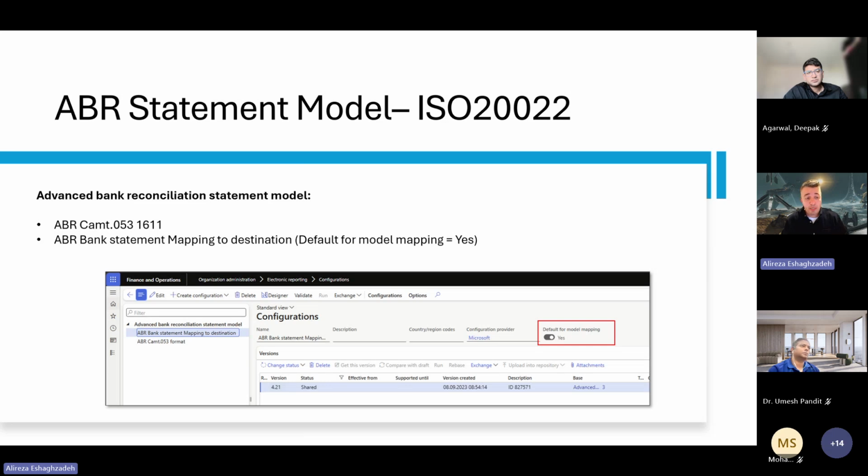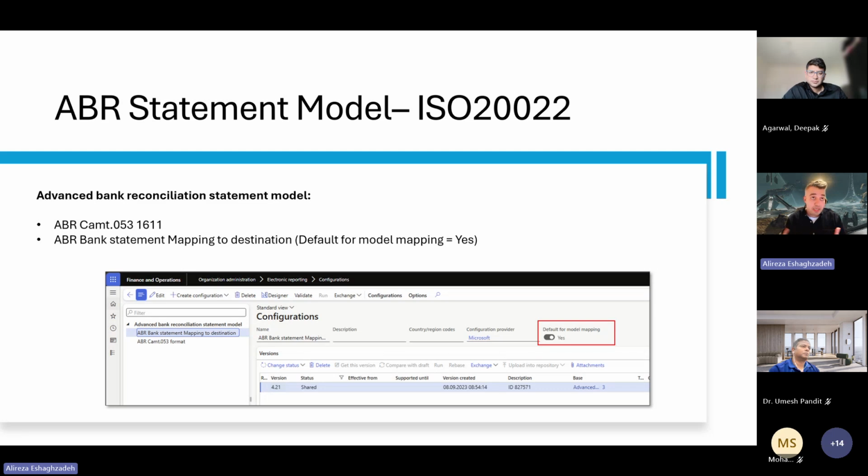Once you have imported the ABR CAMT 053, which is strongly recommended because it is the newest one that Microsoft has created, make sure that the bank statement model mapping in destinations has this flag also. So this is the first start: the configurations that we need to have imported in the environment.